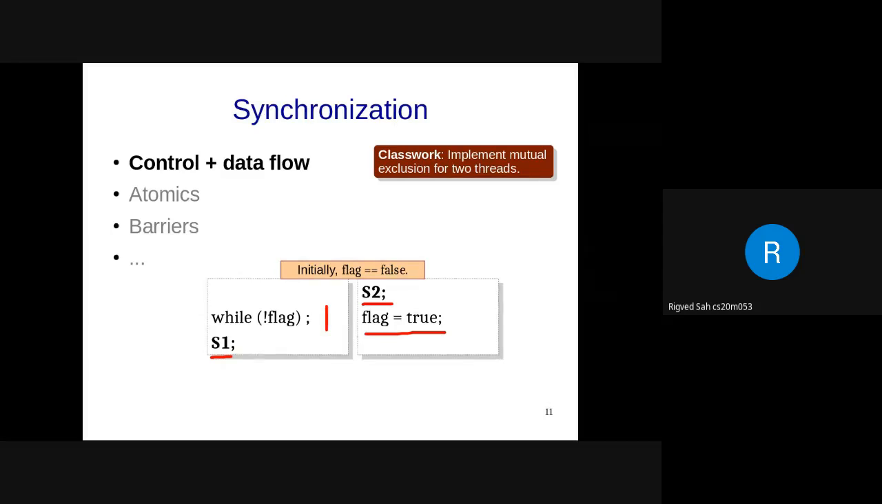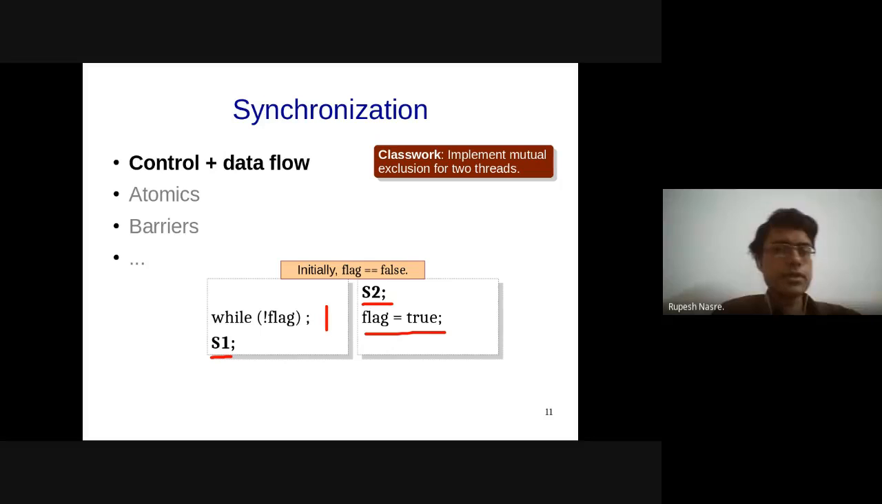Okay. But now let's suppose initially flag is equal to false, but T2 runs first. So it will print T2, it will make flag true, and then T1 runs and then it will execute S1. So in both the scenarios, first S2 executes, then S1. Sure, good. So what Rigved was suggesting, I'll just put it in a slightly different way.